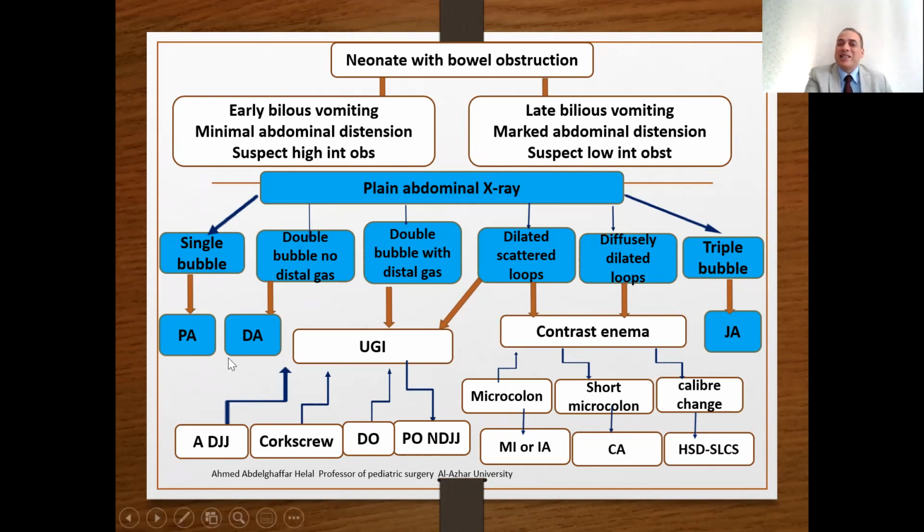In such cases, there is a debate whether to perform an upper contrast study or not. However, with a double bubble with distal gas, you must perform an upper contrast study. With dilated scattered loops, you must perform an upper contrast study.